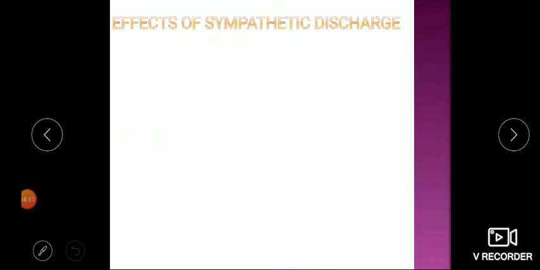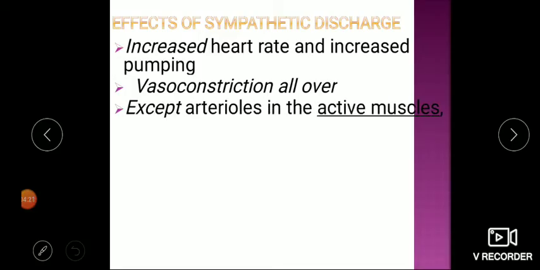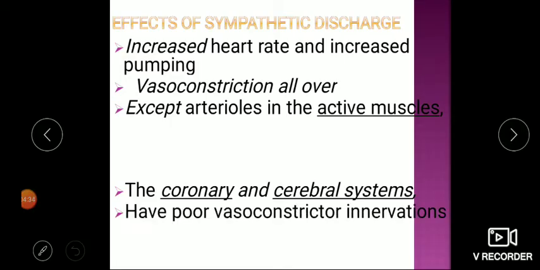Now the effect of sympathetic discharge: it increases the heart rate and increases the pumping of the heart. It will lead to vasoconstriction all over except the arterioles in the active muscles, which have a different innervation, as well as in the coronary and cerebral systems, because they are poorly innervated by vasoconstrictor fibers.